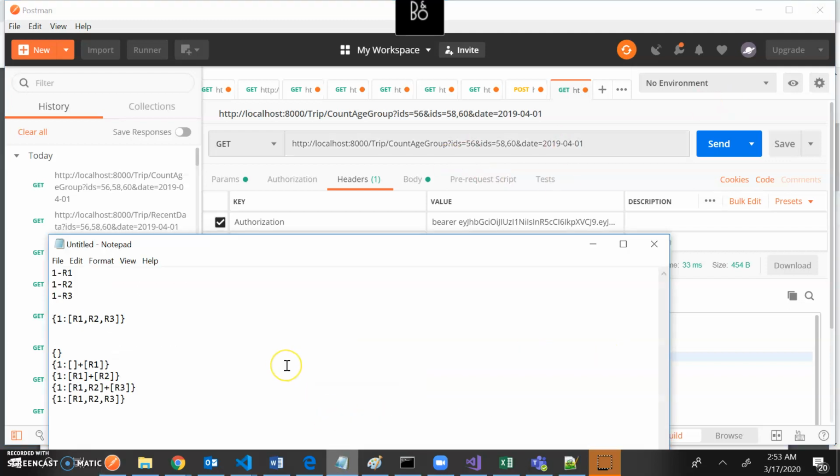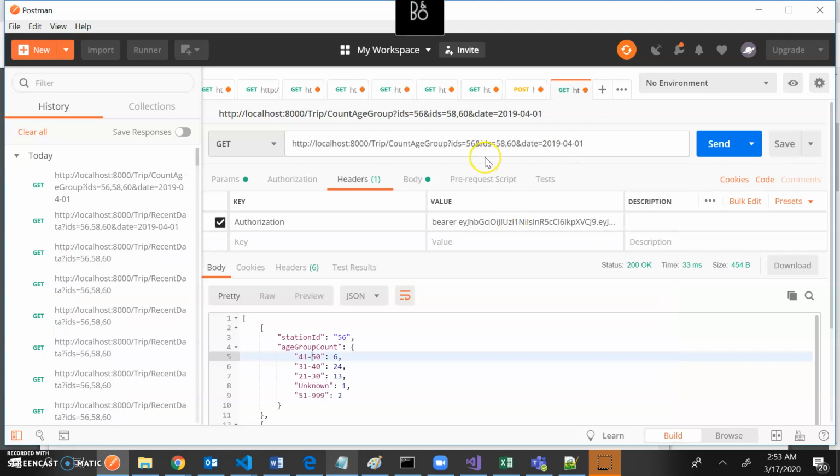So how it will come is like this: IDs, okay, 56, 58, and so on. But if we do something like this, I think I already did.